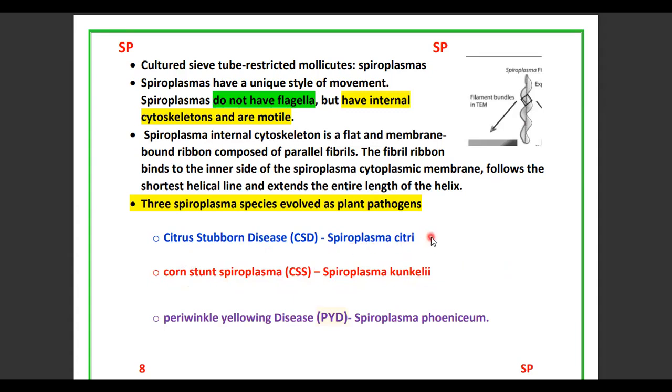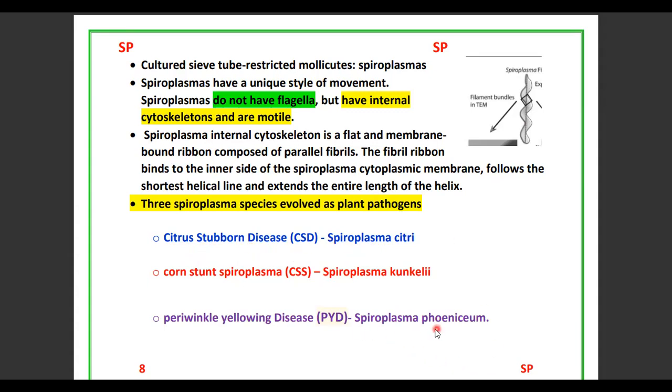Spiroplasma citri attacks different types of citrus, sweet orange, loose-skin orange, and all different citrus species. The disease name is citrus stubborn disease.